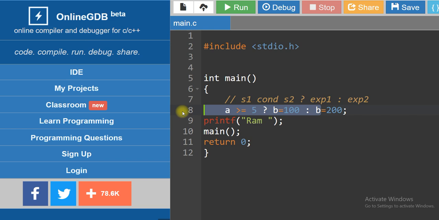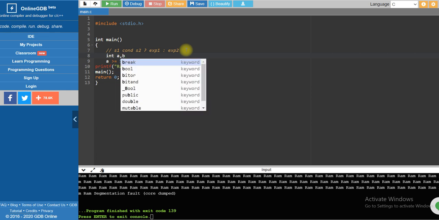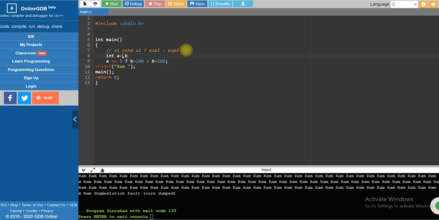So that is the reason you will get an error here. So let me do some declaration, int a and b. A value I will give something like 8. And this is not required.